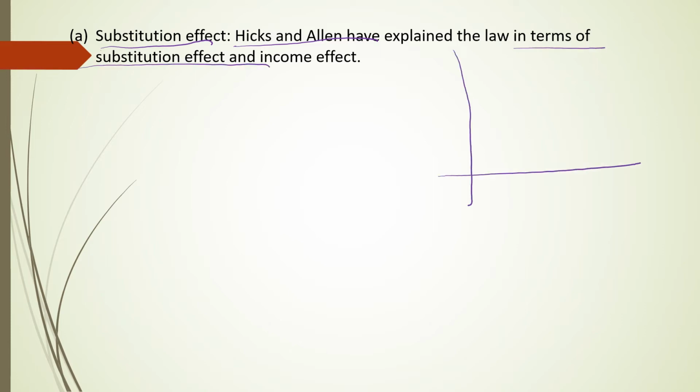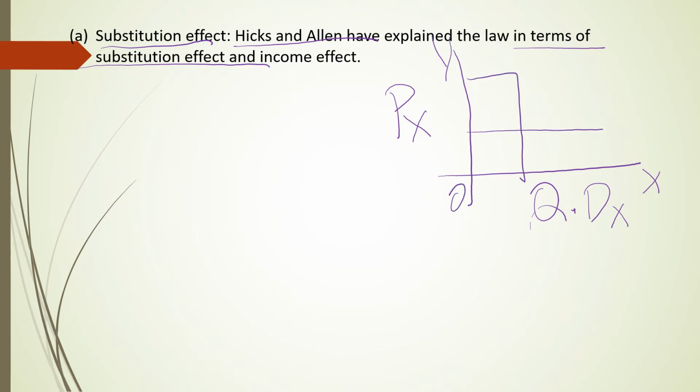You can observe here the price of X good and quantity demanded for X good is given. When the price of X good falls, of course demand for that product also increases, so the demand curve slopes downwards. When the price of X good falls, the quantity demanded may be very little.